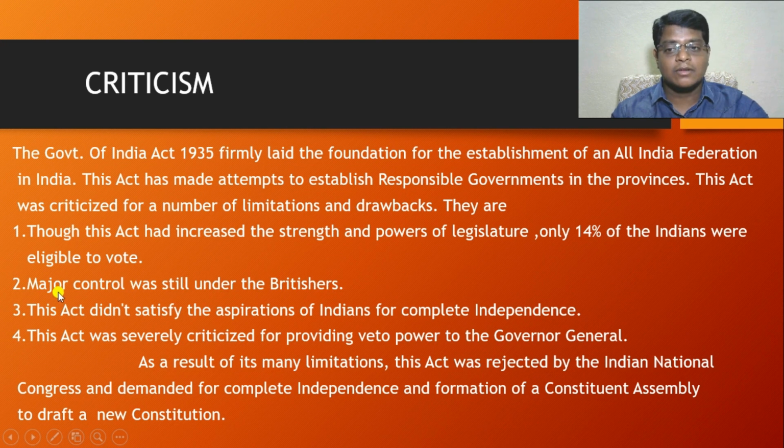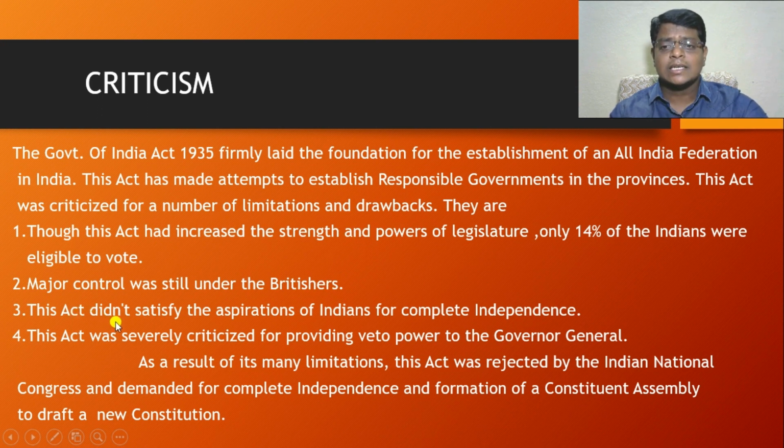At the same time, major control was still under the Britishers. You know that by the Act of 1935, they introduced the diarchy system at union level. By the diarchy system, the reserved subjects were vested with the Britishers. That's why major control was still under the British government. This is also one of the drawbacks of the Government of India Act 1935.